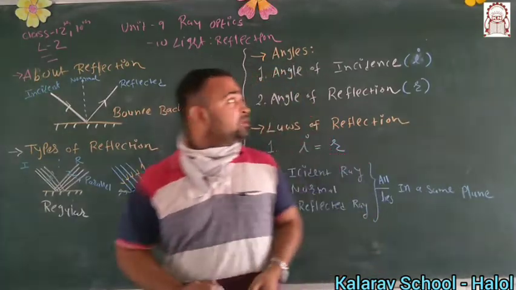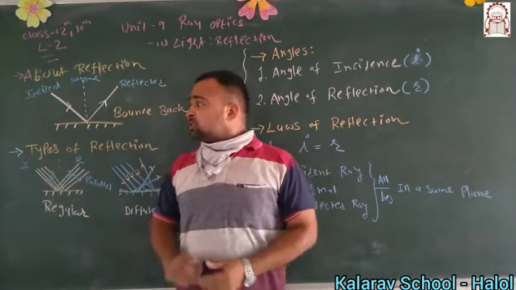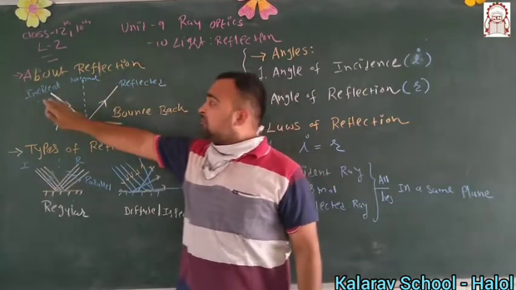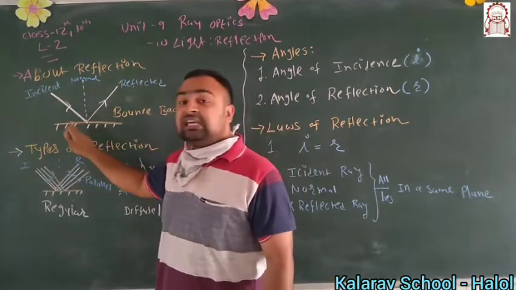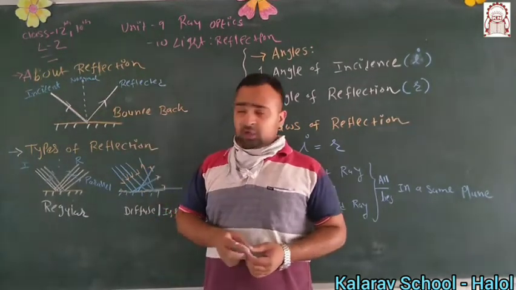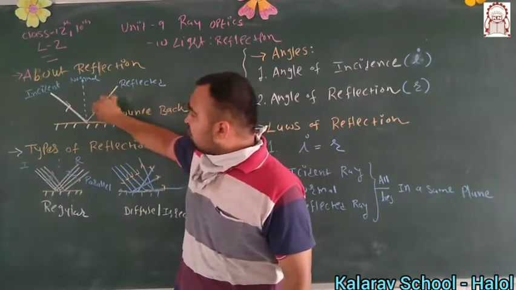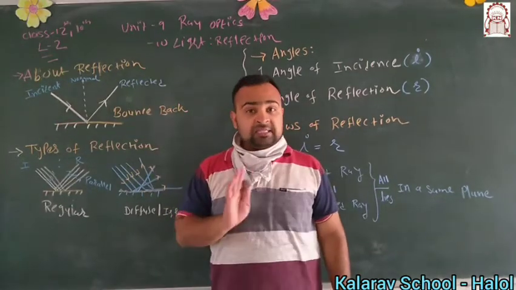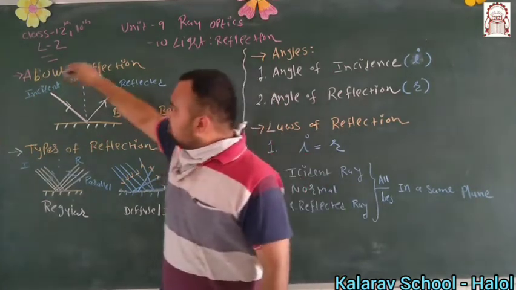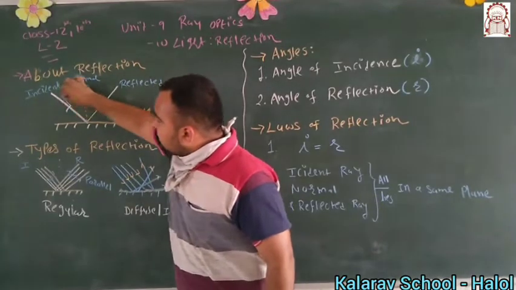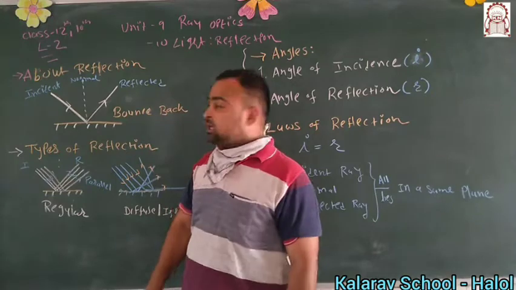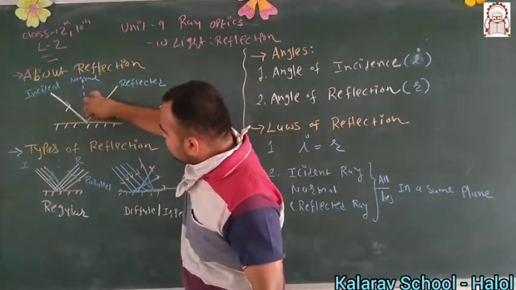Now we are going towards the angles. Whenever light is incident and reflected, we consider this ray as the incident ray, and this other ray is called the reflected ray. Whenever we show this, we also have to keep an arrow, meaning we have to mention the propagating direction. Now, at the point where the incident ray is incident on the smooth surface, you have to draw one normal to this surface.